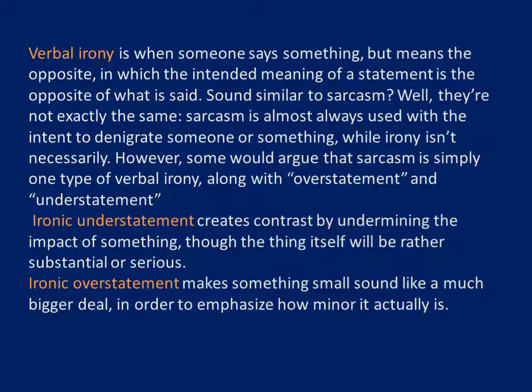So, let's have a look at what overstatement and understatement mean. Ironic understatement creates contrast by undermining the impact of something, though the thing itself is rather substantial or serious. If something is very serious, very substantial, very meaningful, and that thing is explained or mentioned in a very low tone, the impact of that thing is undermined by the writer. Then we can say that it's an ironic understatement.